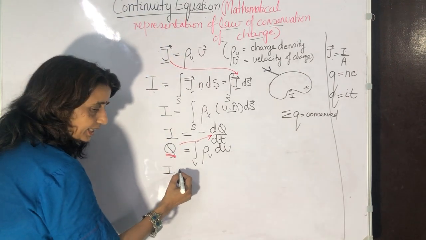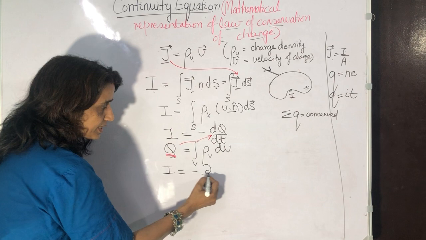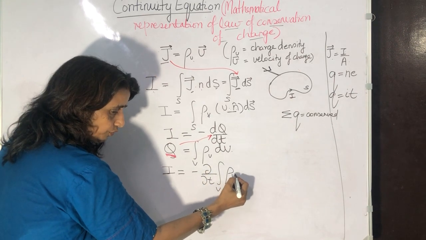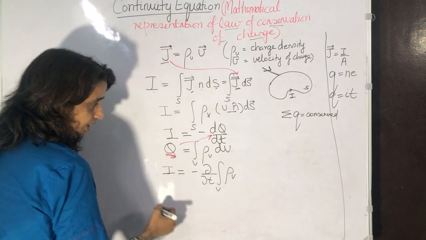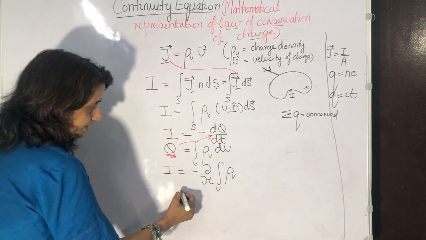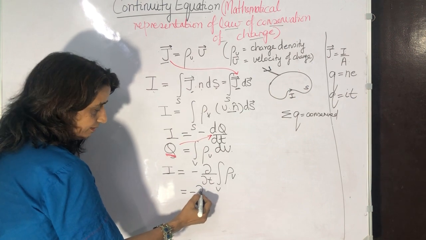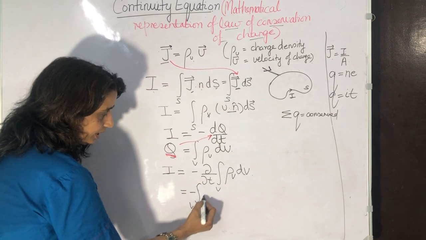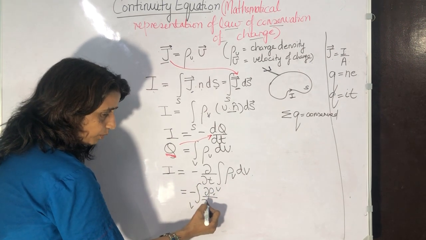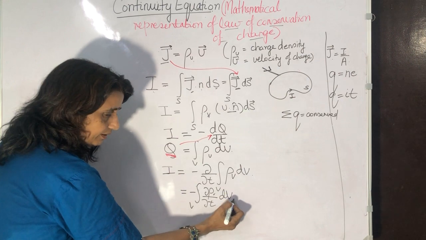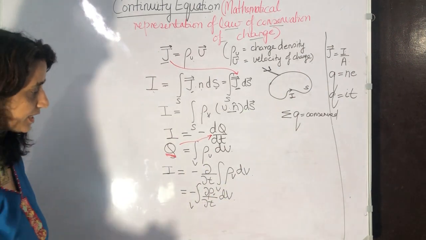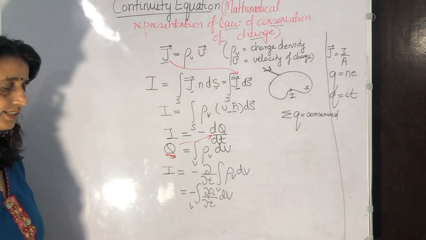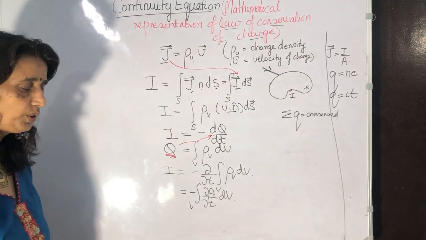We get I is equal to minus del by del t of the integral of rho v dv, which is equal to minus the integral of del rho v by del t dv. The negative sign is just indicating that outward flow decreases the charge left in volume V.